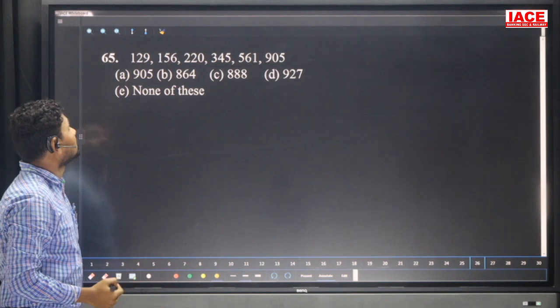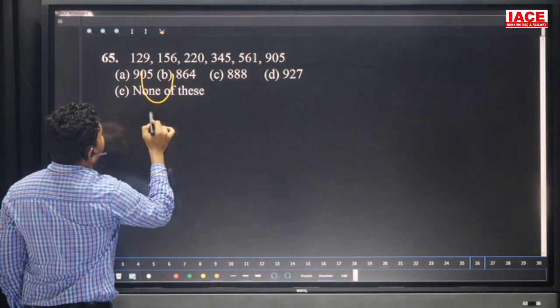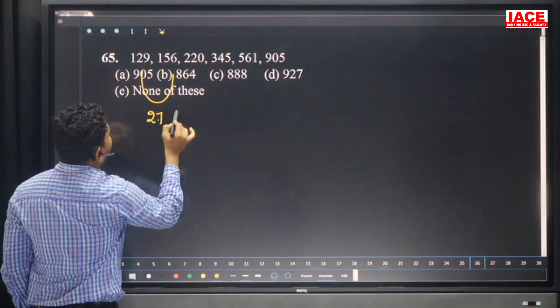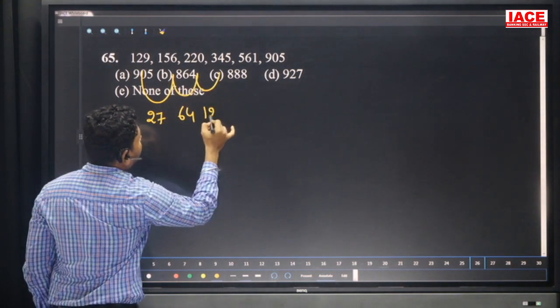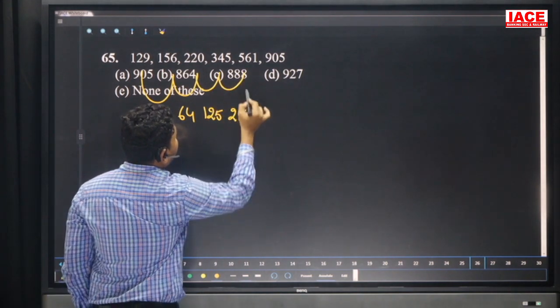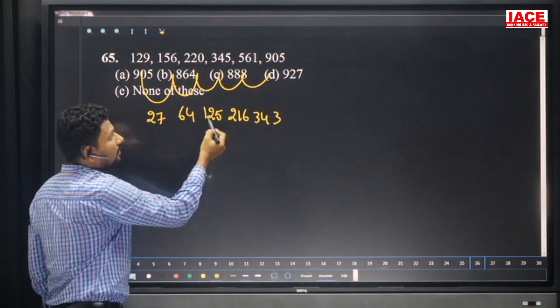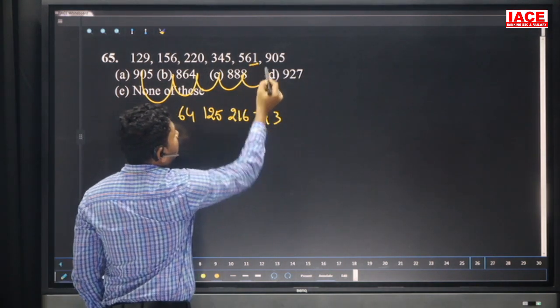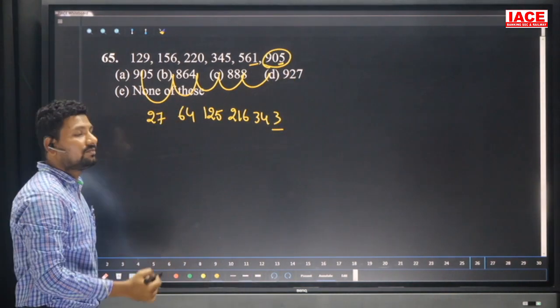Question number is 65, 129 to 156, difference is here 27, and here the difference is 64, and here the difference is 125, and here the difference is 216, and here the difference is 343. These are all cubes: 3 cube, 4 cube, 5 cube, 6 cube, 7 cube. Then 1 plus 3, which is equal to 4, but they have given 5. The wrong number is 905.